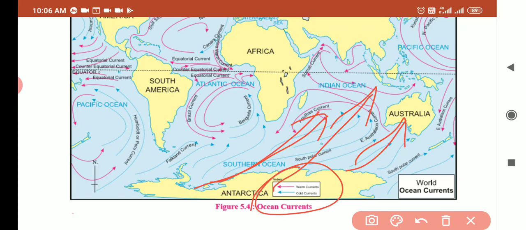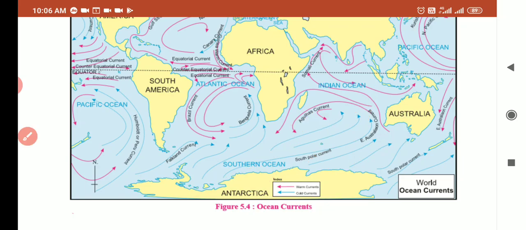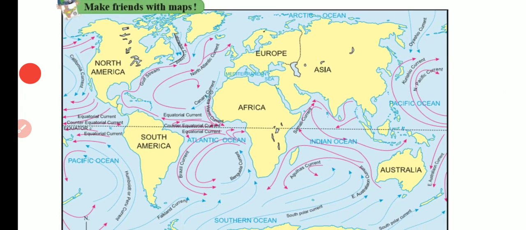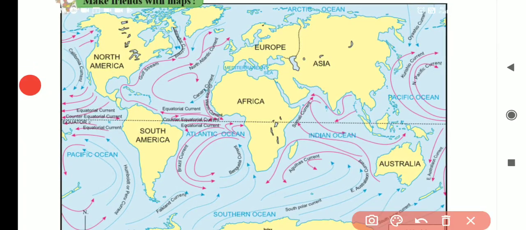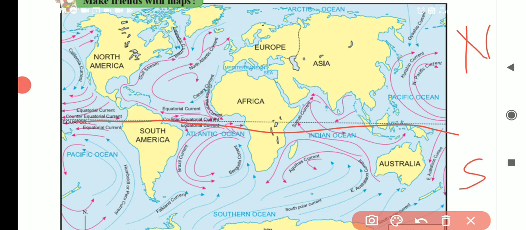Okay. Now next question. When the currents are moving in a circular manner, see that circular manner is shown there. What difference is visible in their direction in the north and south hemisphere respectively? Now see, because of the equator, there is a north hemisphere and a south hemisphere.